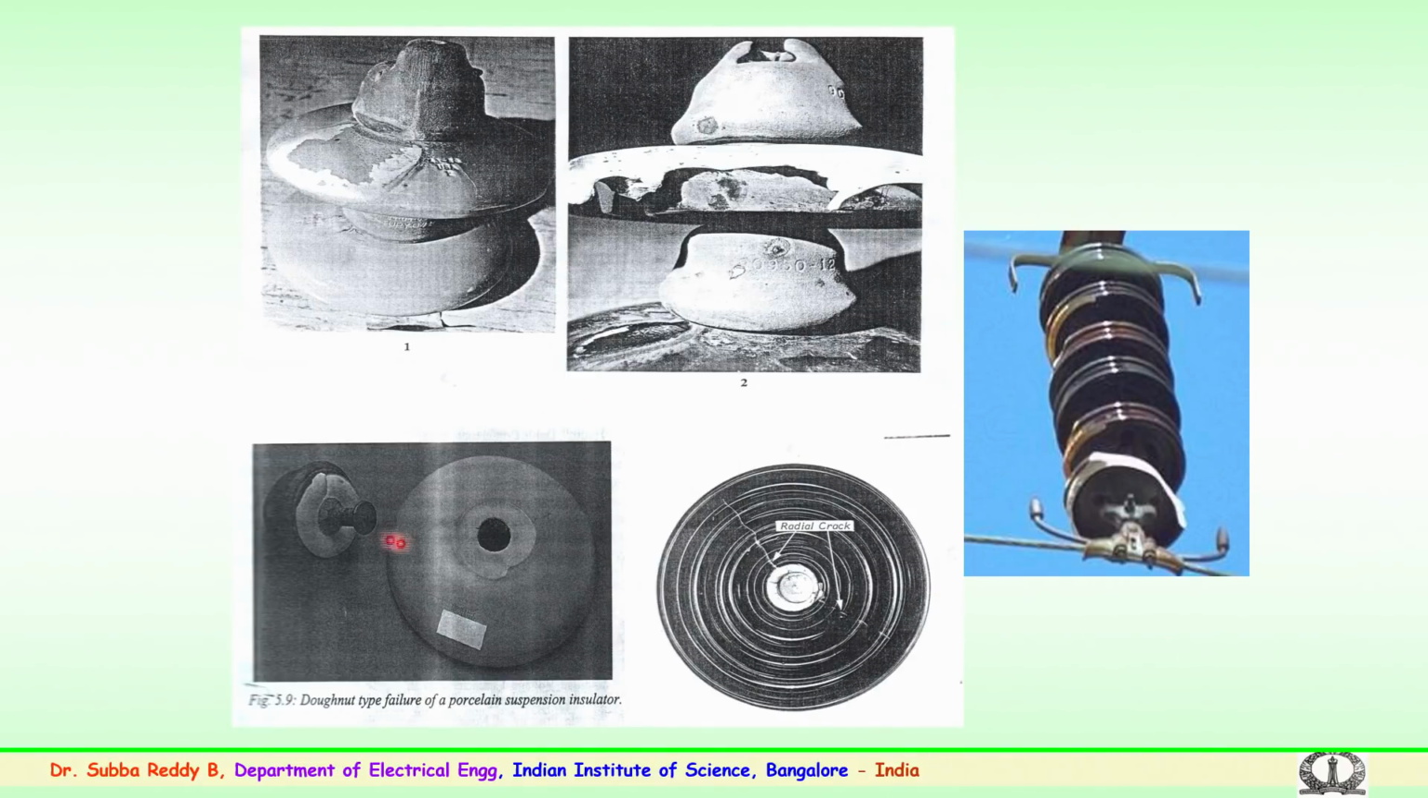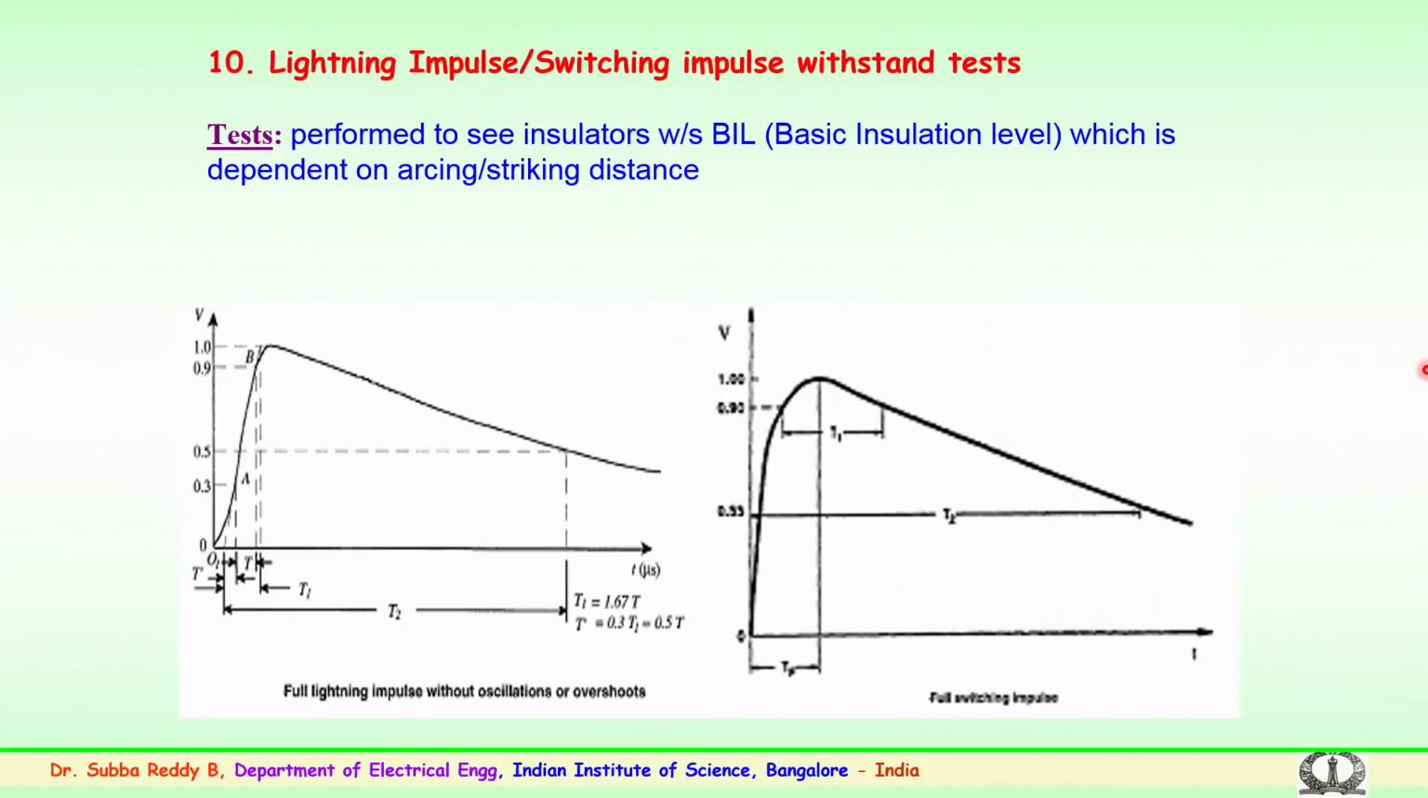So, these are a few examples of failures which have happened because of various conditions in the field. Similar simulations are necessary to be done in laboratory conditions. So, we have discussed lightning impulse and switching impulse. Again, this is one of the important type tests which are carried out to see that the insulators perform, particularly to withstand the basic insulation level for which they are designed, which is dependent on arcing or striking distances.